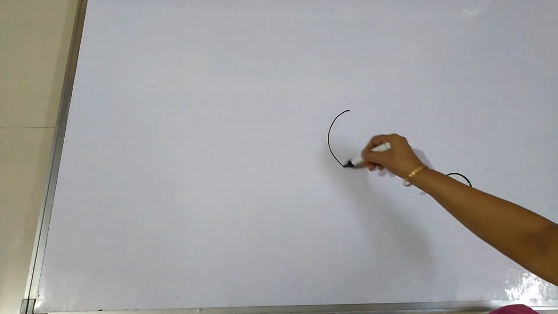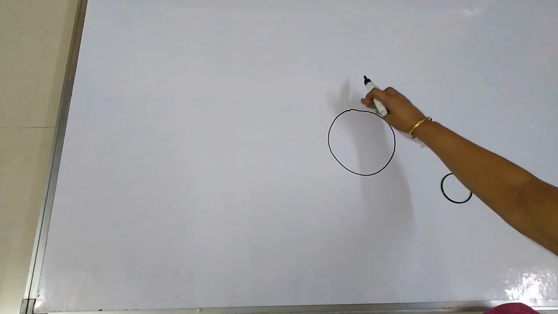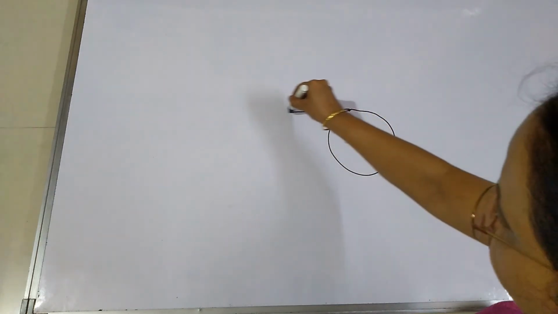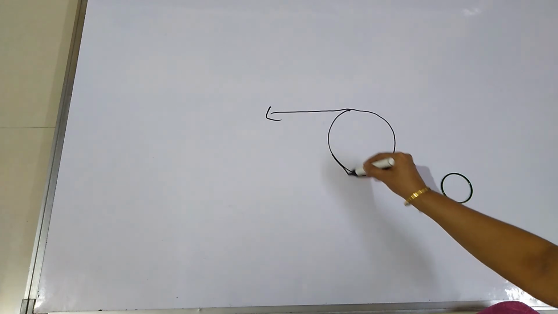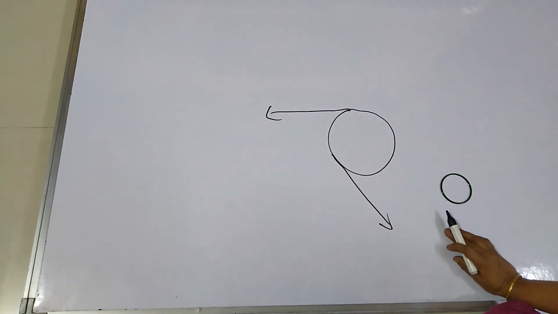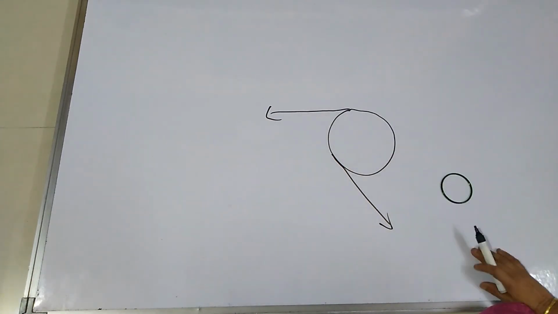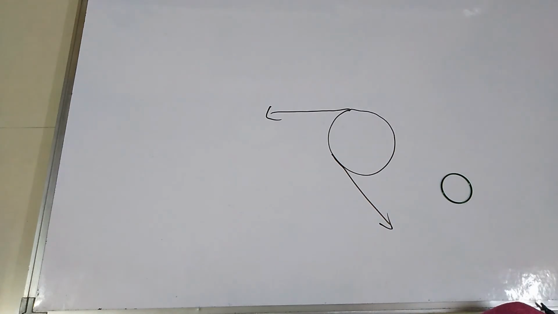That is always tangential. You have studied tangents in geometry. So it was moving in a circular motion because of the centripetal force. Supposing I release the bangle over here, the bangle will go this way. If I release over here, the bangle will go this way. So the bangle is moving in a straight direction. It is because of the centripetal force that it is forced to move in a circular motion. It is because of this centripetal force that the planets move around the sun, and it is because of this centripetal force that the moon moves around the earth.